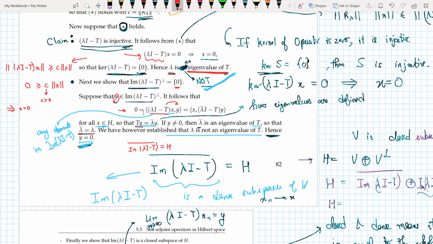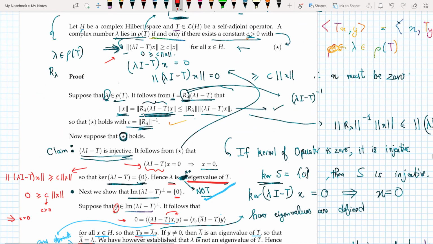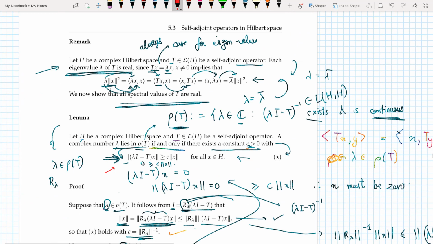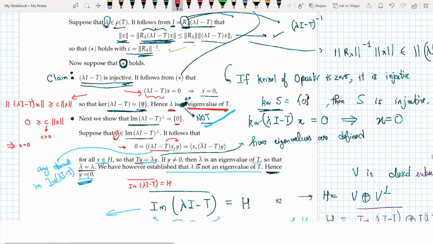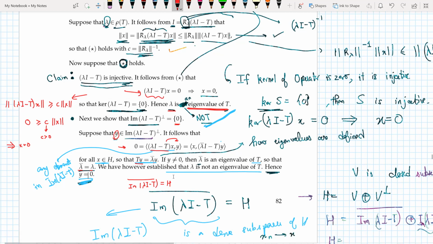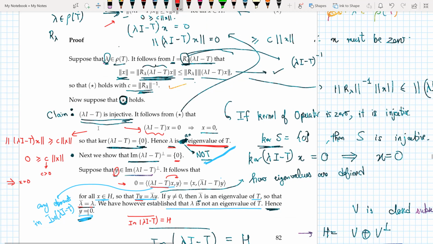Well, why? Because we just showed above that eigenvalues of self-adjoint operators are real. See? Okay. So now we have, however, established that lambda is not an eigenvalue of T. How have we established it? Just here. Just here we have established that lambda I minus T is injective, hence lambda is not an